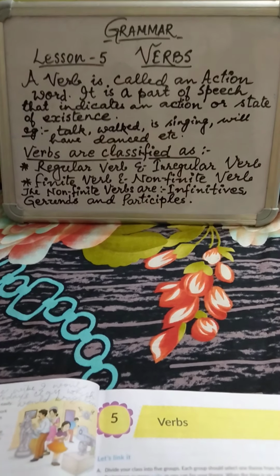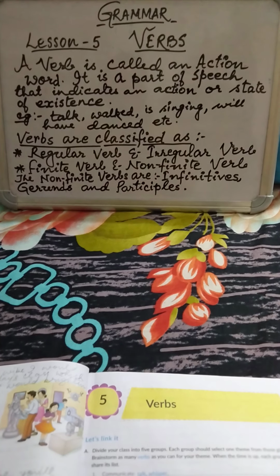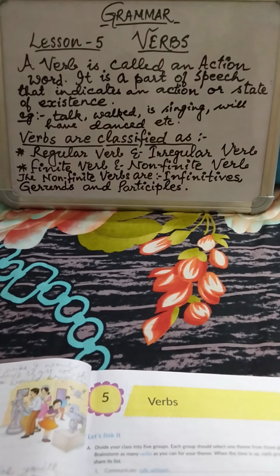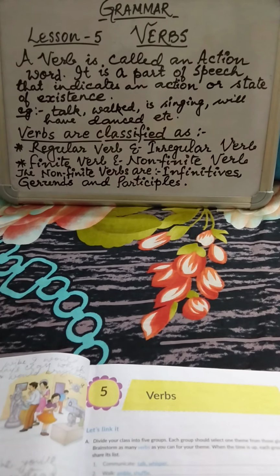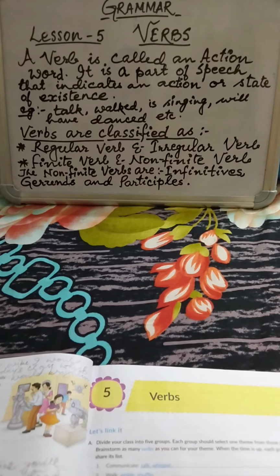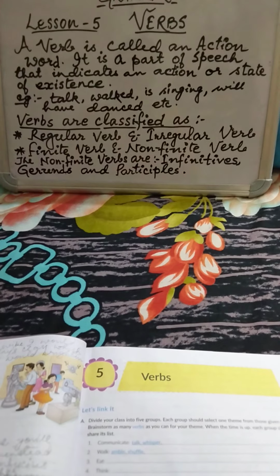Dear students, today we will go through lesson 5 of your grammar book, that is verbs. A verb is called an action word. It is a part of speech that indicates an action or state of existence. The examples are talked, walked, is singing, will have danced, etc. Verbs may be in different forms of tenses, we could say. So these kinds of examples are given. There are many more examples.